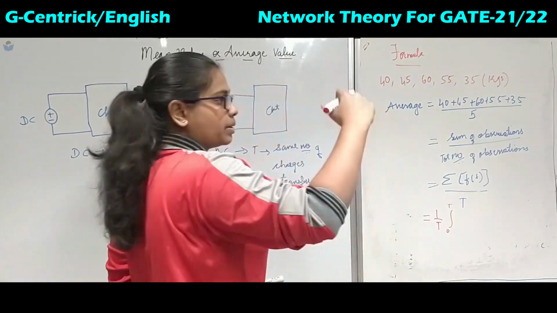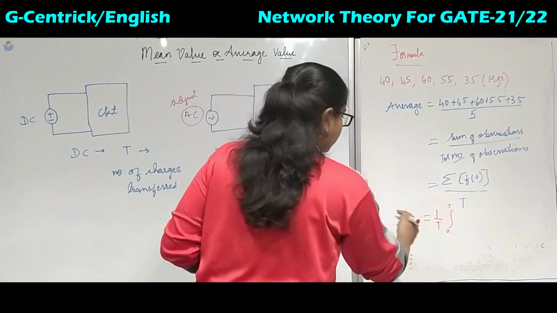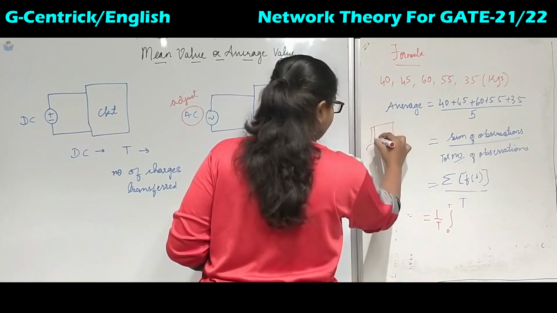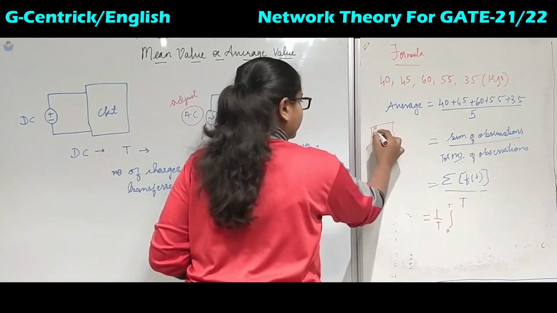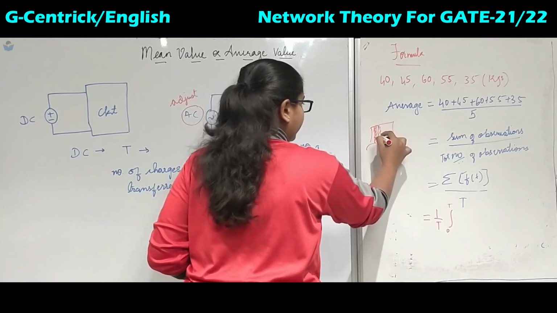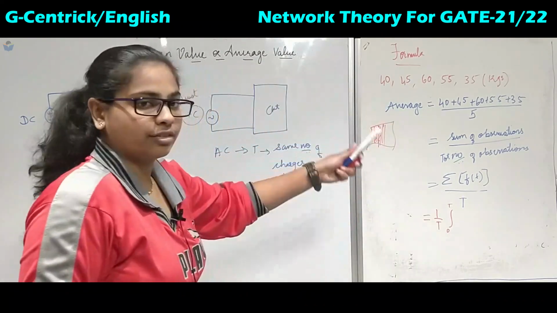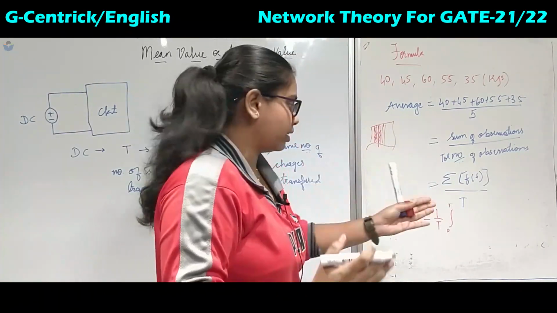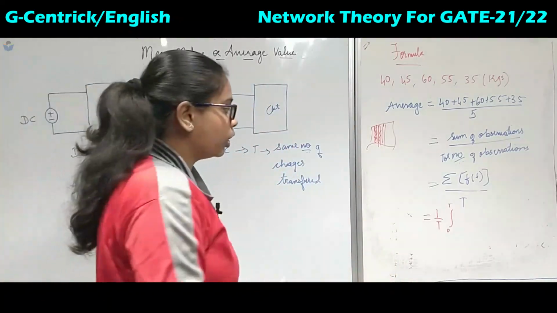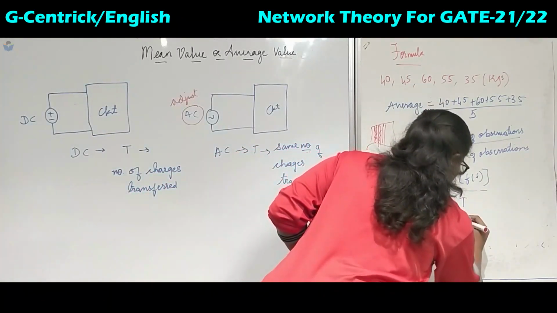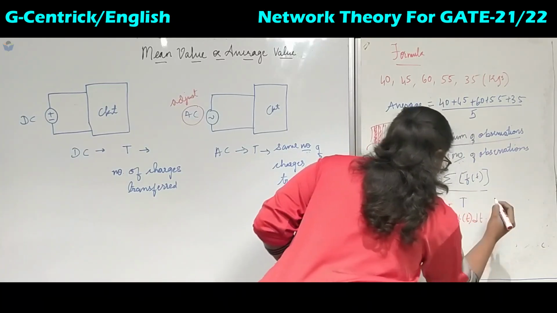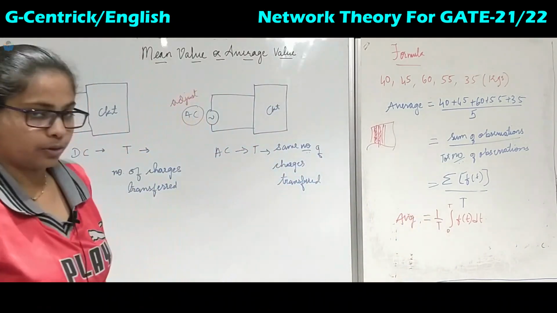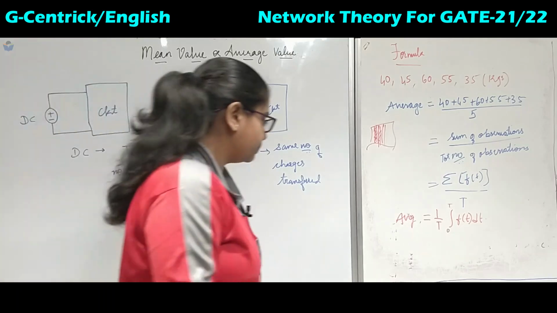Okay, so it is nothing but the summation of all the areas. Integration is nothing but, if this is the curve something like this, we will take a small portion of it and calculate its sum. Similarly, we will divide everything into strips so that each and every area under this curve gets summed up and integrated. Integrated means, in the word itself, we have the meaning summing up. So this is nothing but the function as it is, f of t into dt. This is the average, represented as AVG. So this is the formula for calculating the average.